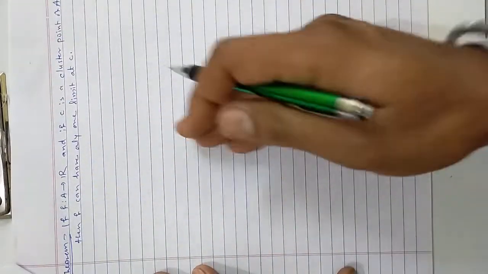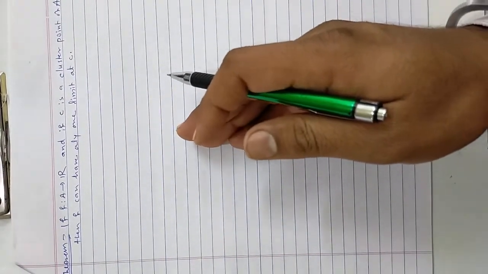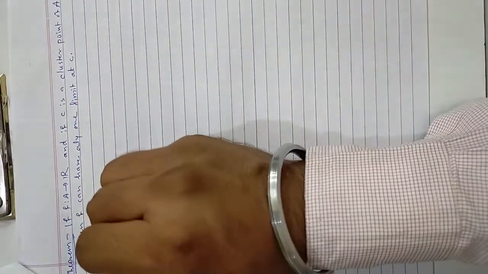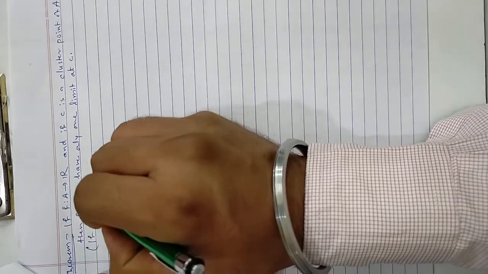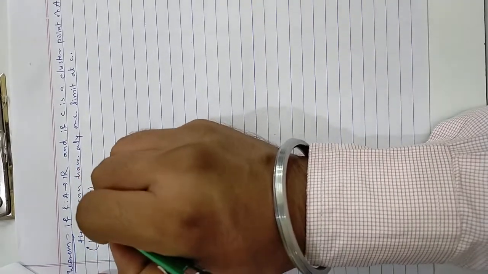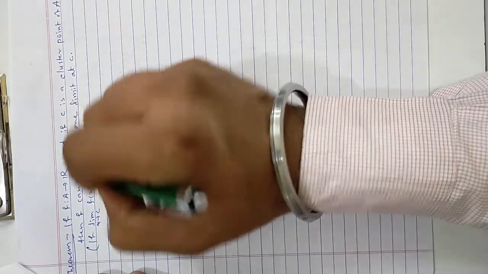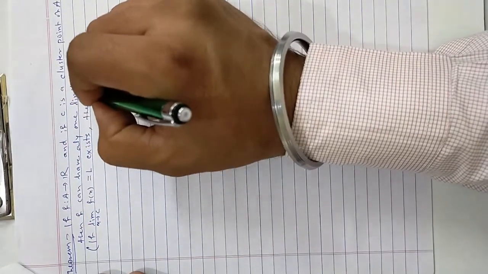So simply, the meaning of this theorem is that if the limit of the function exists, it has only one limit. That means if the limit of function f(x) when x approaches c is equal to L, then if it exists, it is unique.